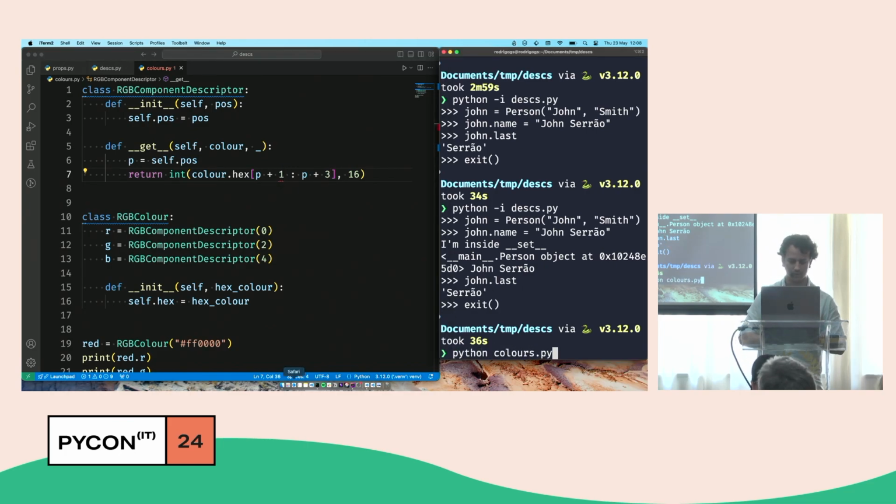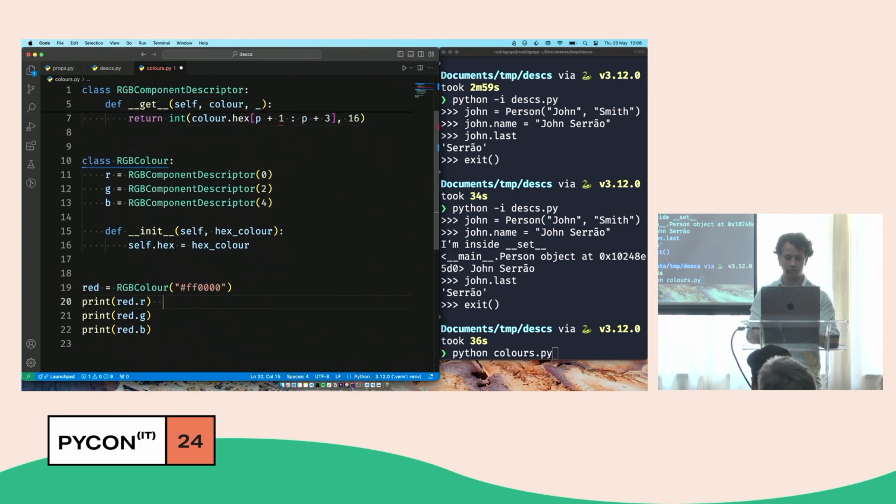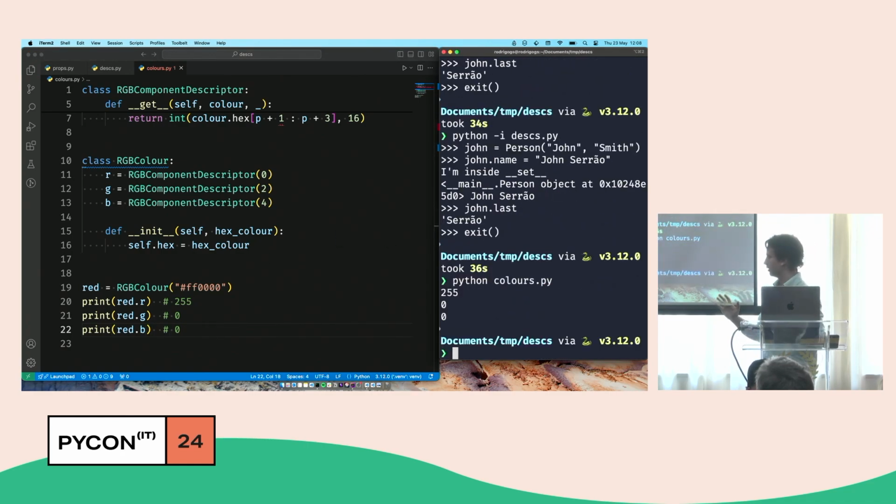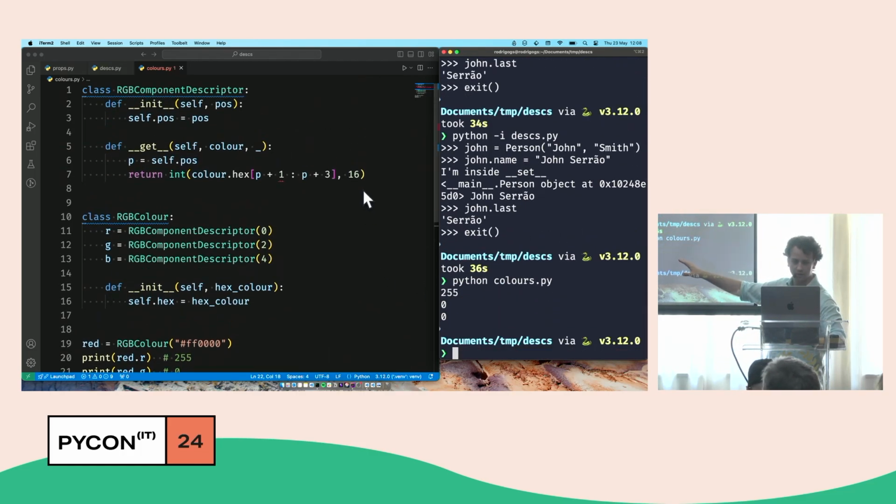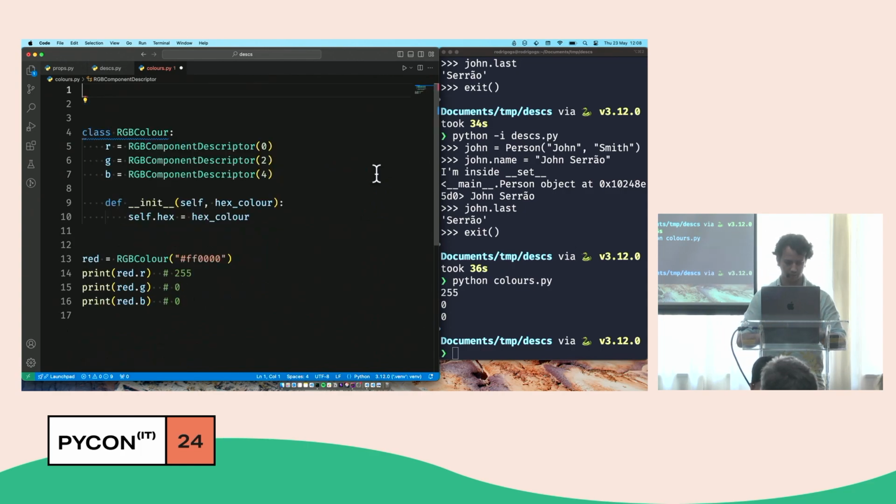Now, what do we expect as outputs here? So what's supposed to be the output of red.r? Nope, because I'm converting the integer, just for extra confusion. And then these are going to be 0. So if everything goes well, we get that. Okay, we got it. So take a look. Sorry, so the output is there. And I reckon the descriptor is more interesting than this.